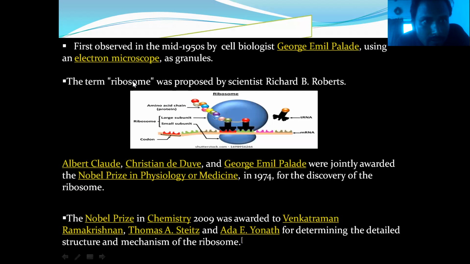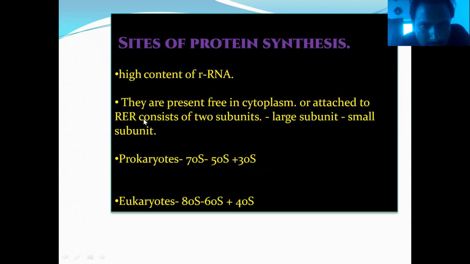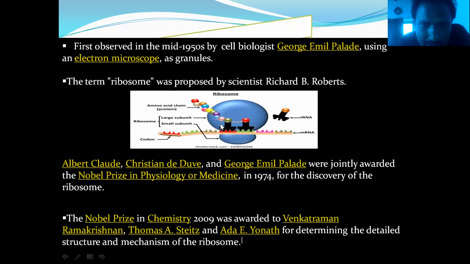Next we will talk about the historical point of view regarding the ribosome. It was first observed in the mid-1950s by the cell biologist George Emil Palade. The discovery credit goes to Palade, who used the electron microscope and saw granules. The term ribosome was given by Richard B. Roberts. If you talk about structure, this is the small unit of the ribosome and this is the large unit.